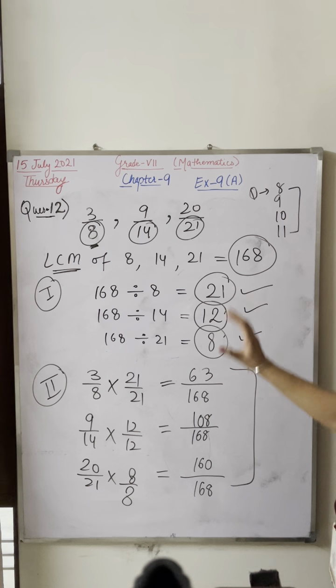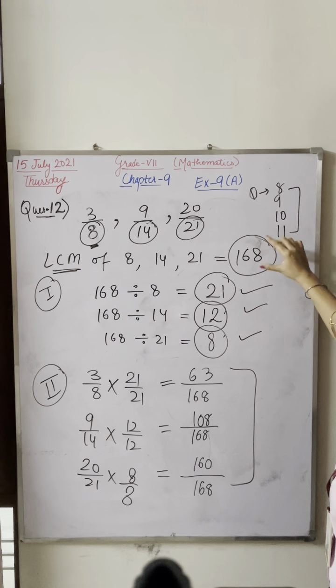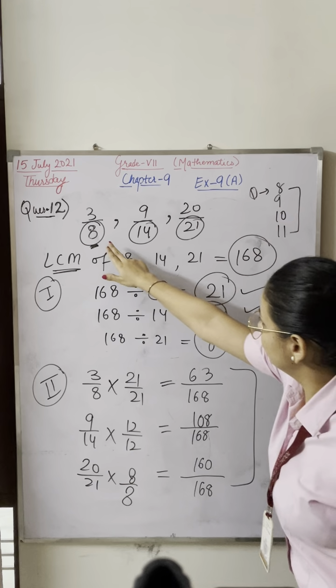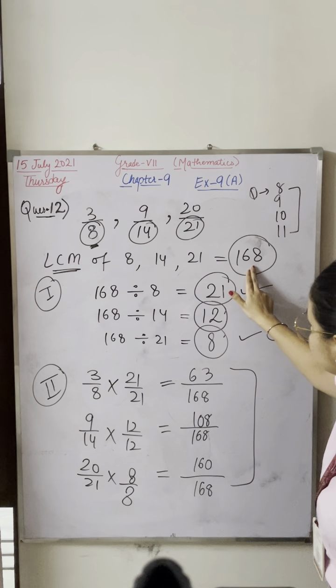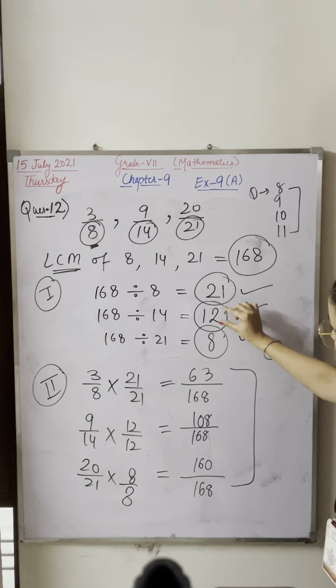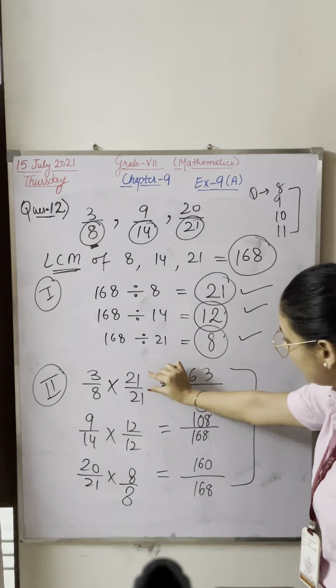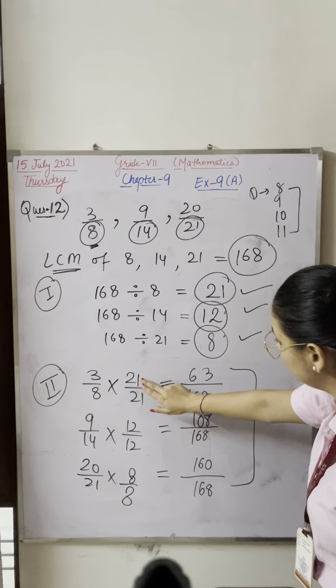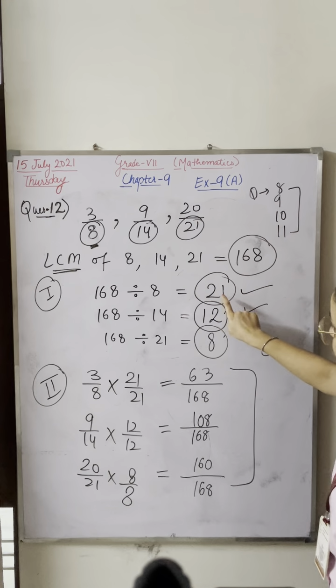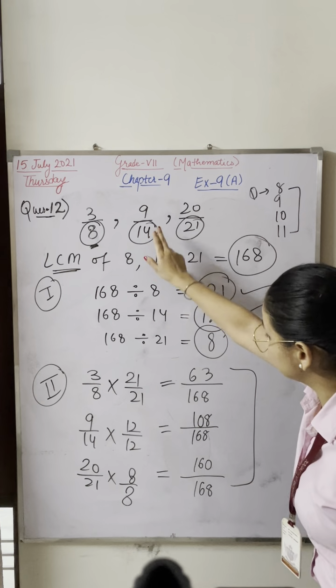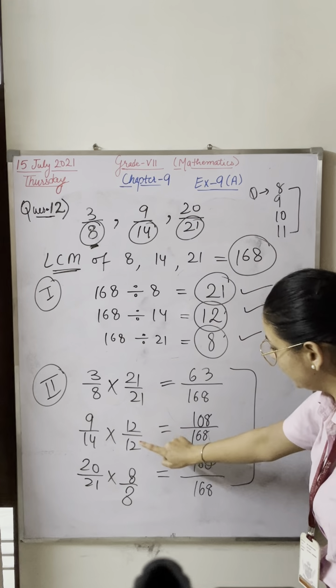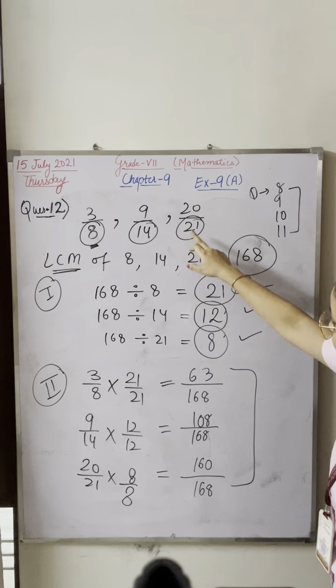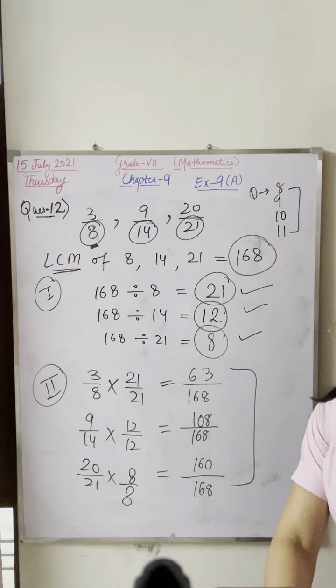Find the LCM in this question. Then divide the denominators one by one with this LCM. Whatever numbers you get, multiply the numerator and denominator of the first fraction with the first number, multiply the second fraction with this number, here and here. Multiply this third fraction with this number here and here.